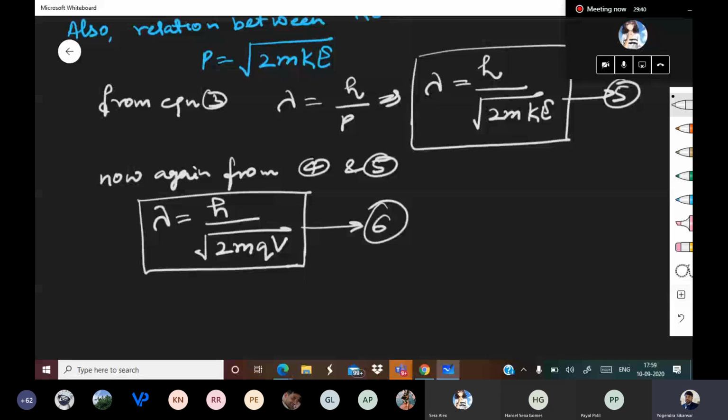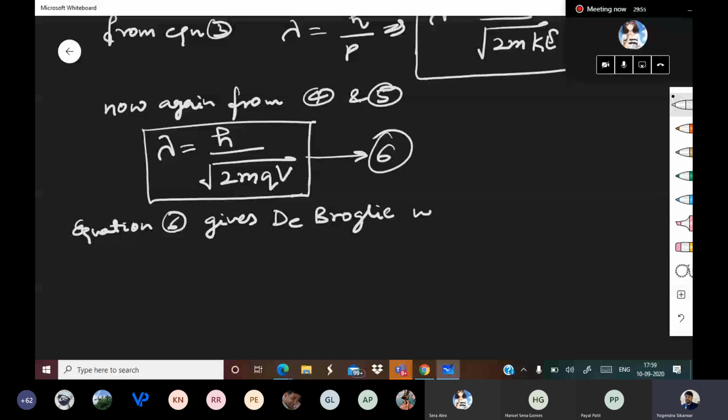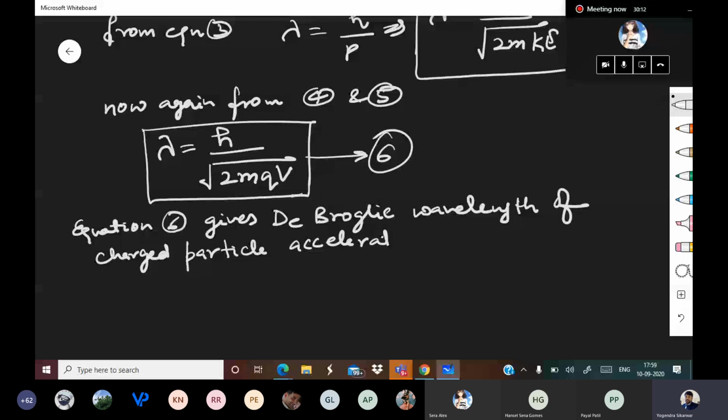Equation 6 gives the de Broglie wavelength of charged particles accelerated with potential v. Okay, so that is how we calculate.